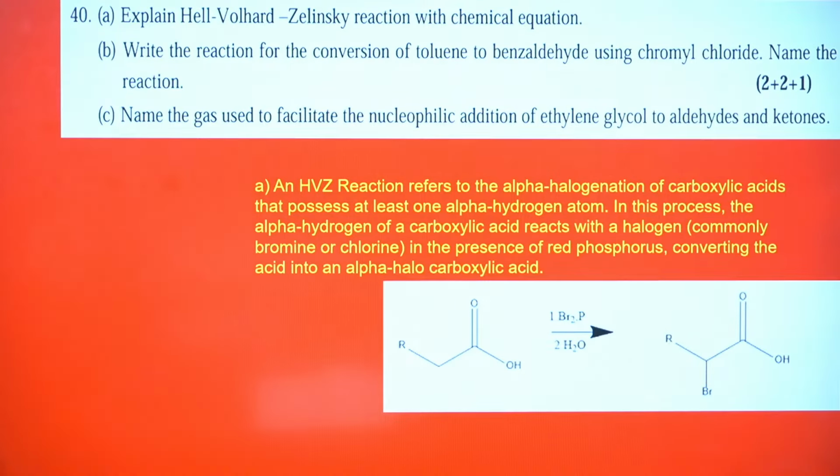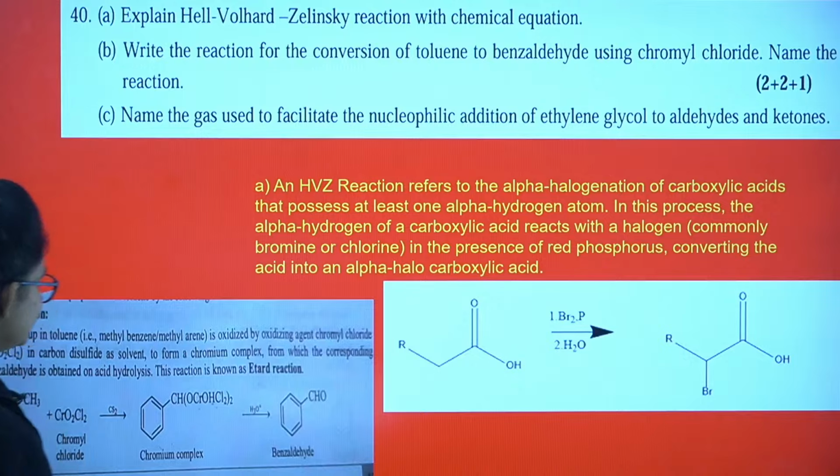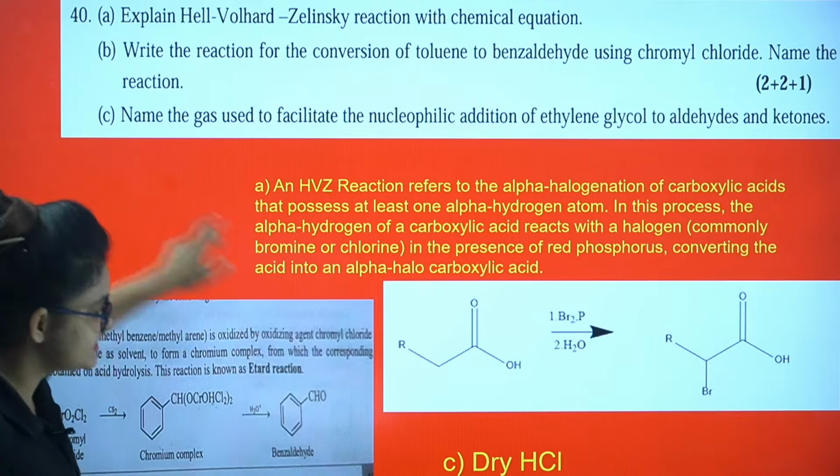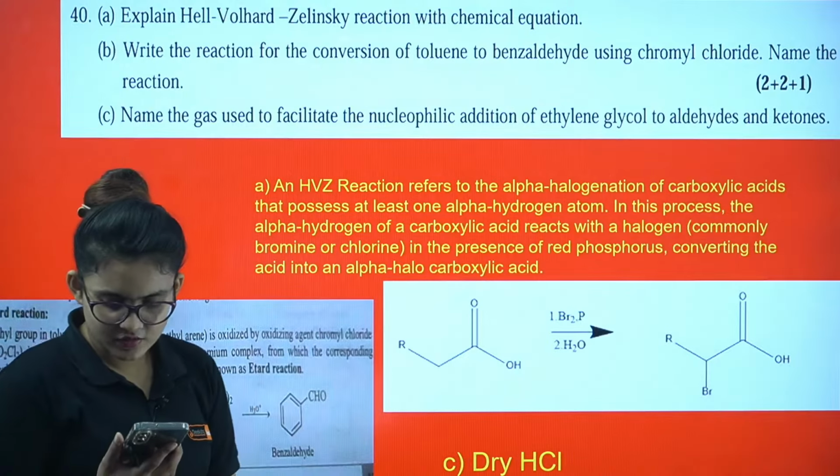Next, write the reaction for the conversion of toluene to benzaldehyde using chromyl chloride. What is the reaction? Etard reaction, my dear. So this is your Etard reaction: toluene, if you give chromyl chloride, you get a chromium complex, and from there benzaldehyde. Very important. Name the gas used to facilitate the nucleophilic addition of ethylene glycol to aldehyde and ketone. That is HCl gas, dry HCl gas. Okay.